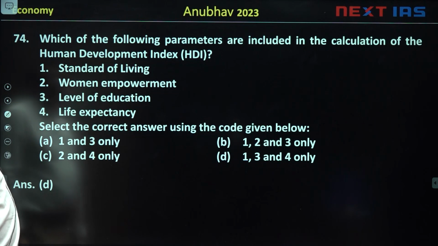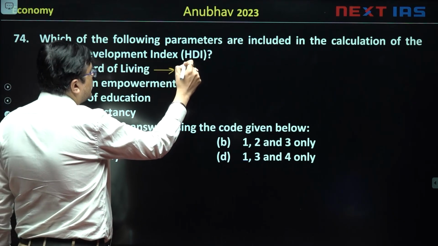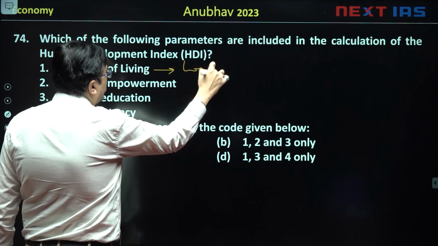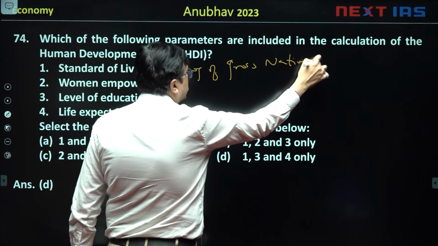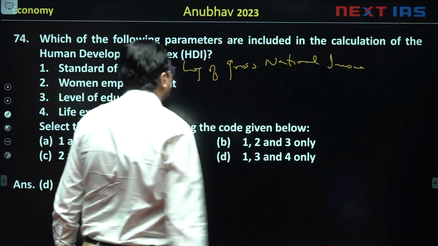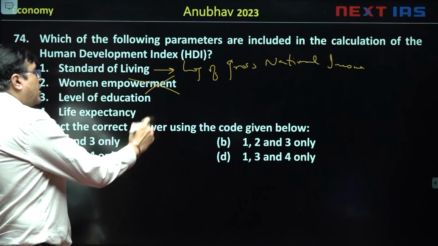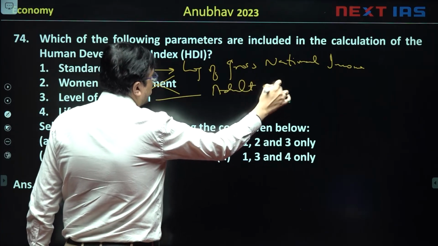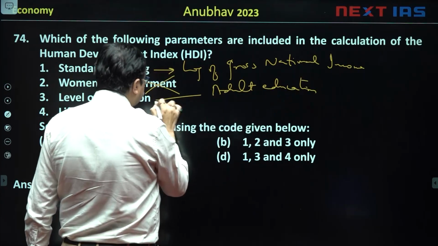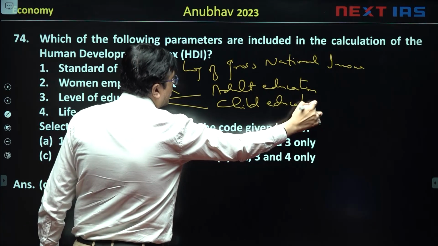Question 74, the question was, which of the following parameters are included in HDI? Standard of living is included, and calculated by taking the log of gross national income. Women empowerment is not a part of Human Development Index. Level of education is there. It uses mean years of adult education, and the expected years of child staying in school.